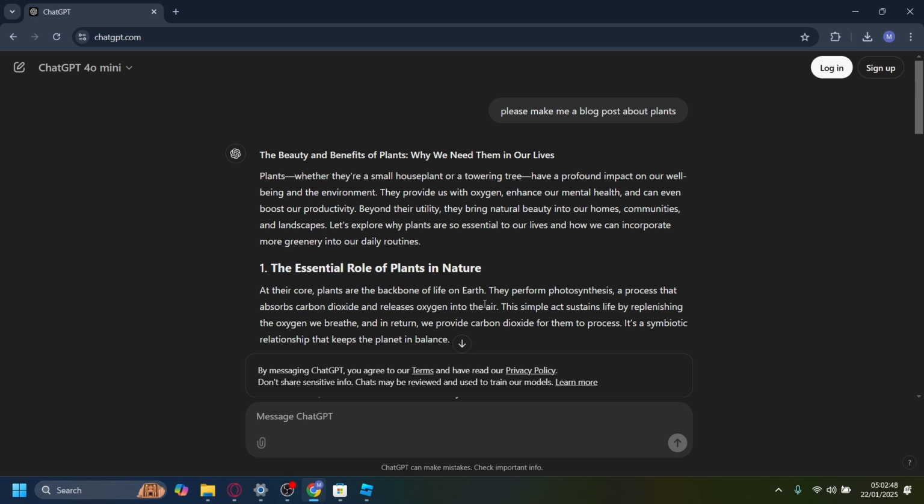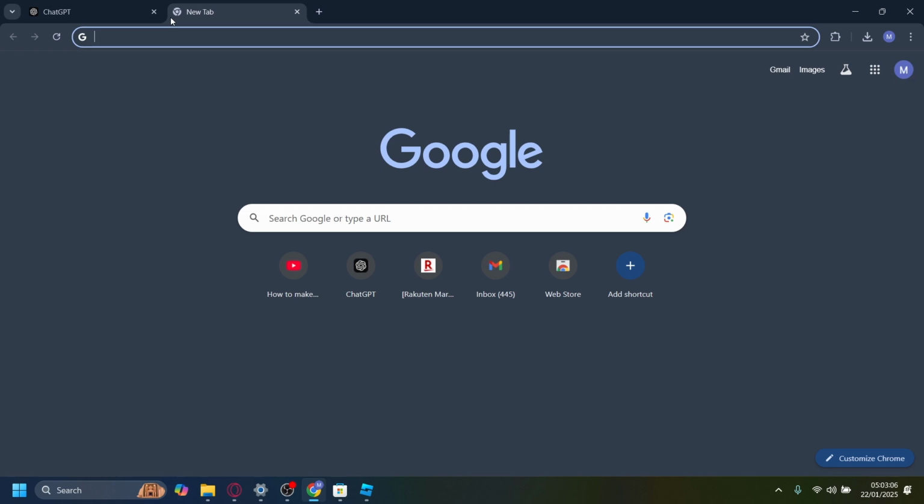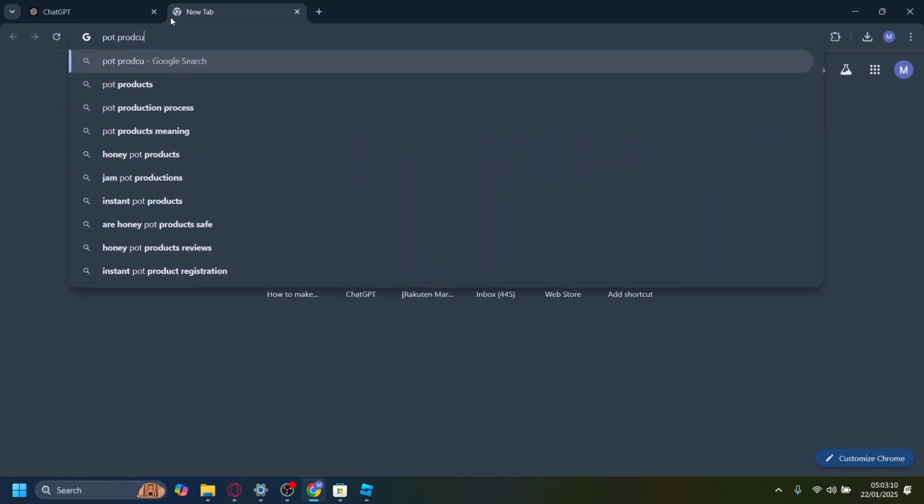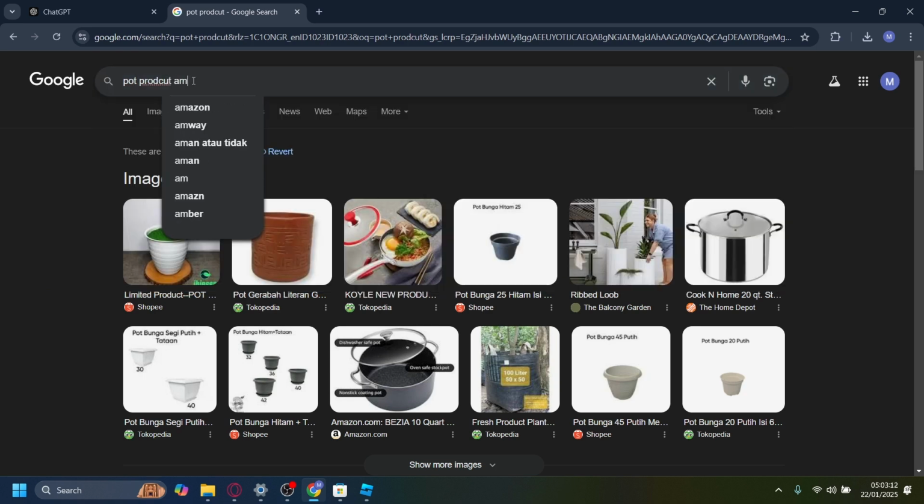Now we need to find a way to monetize this new audience and this new blog post, fully automated. The thing we're going to do is pick a niche in this topic. So for example, I'm making a blog post about plants, and I want the blog post to be about why this specific pot product I use is good. And then I'm going to find a pot product on Amazon.